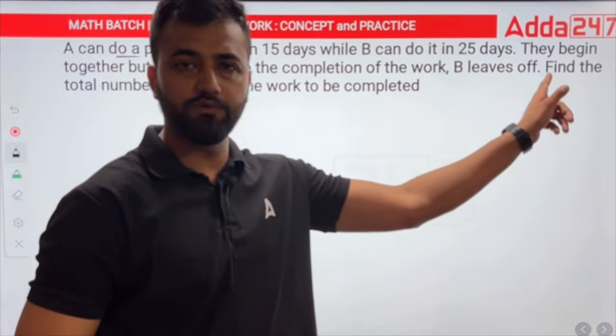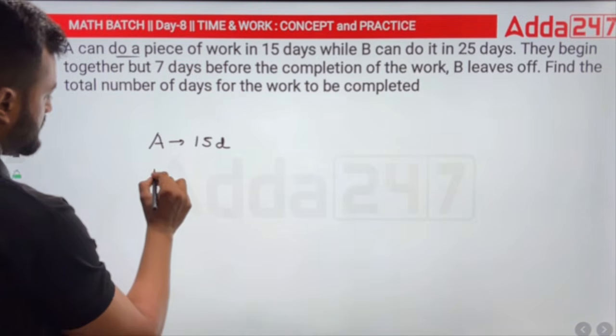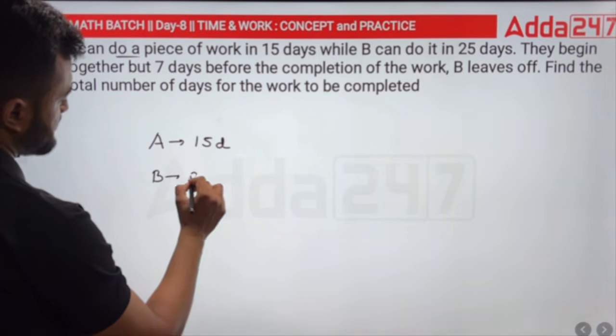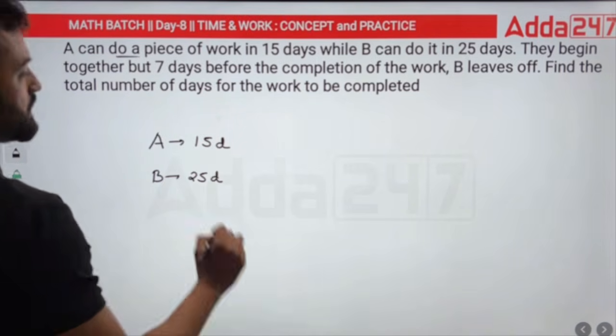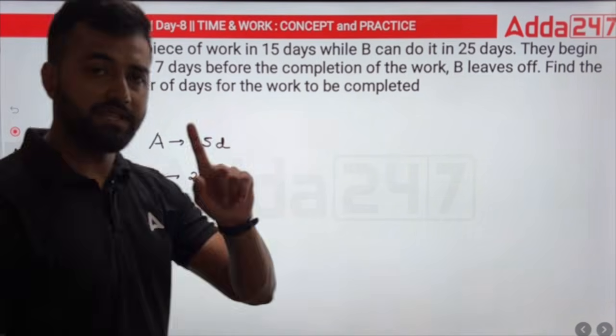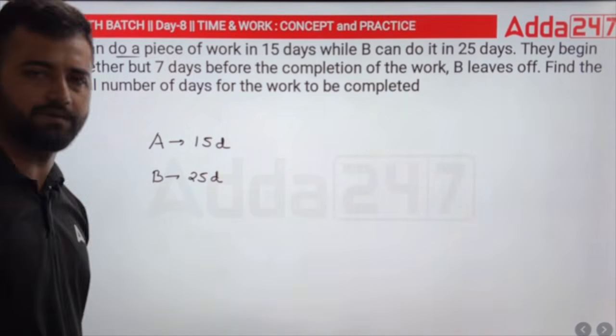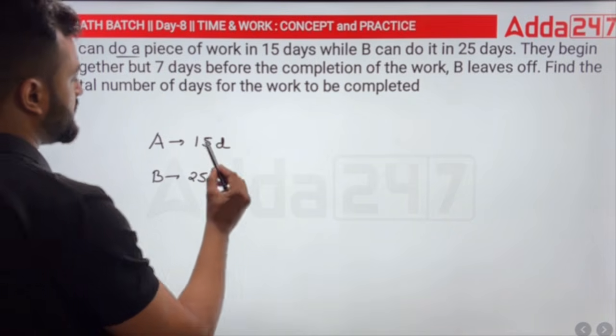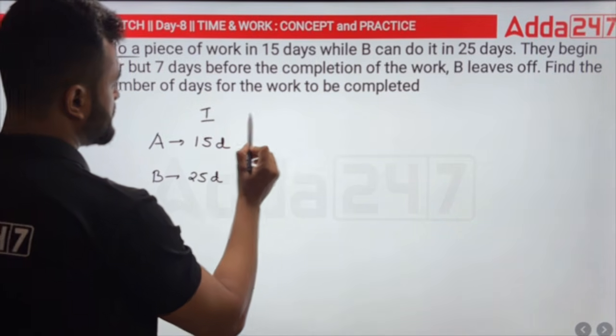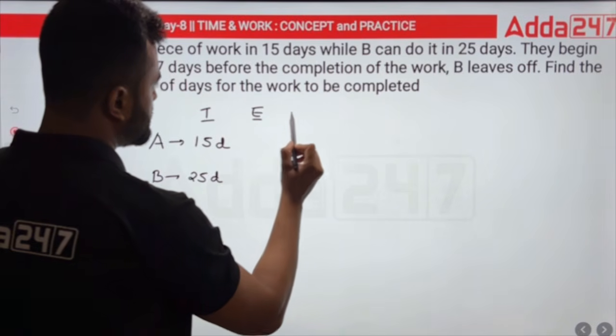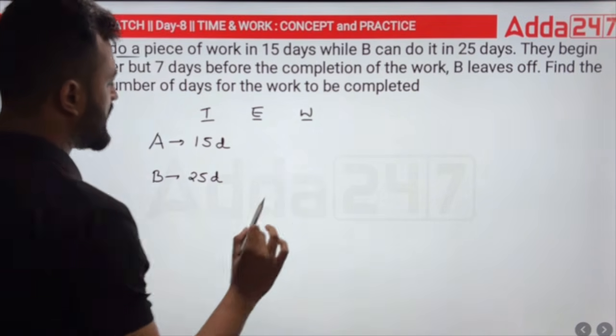While B can do it in 25 days. B does it in 25 days. Okay. They begin together, but 7 days before the completion of the work, B leaves off. Exact same question. Yes, we can do it. We have time, we need efficiency, and we need work. Simple. How much will be the work?